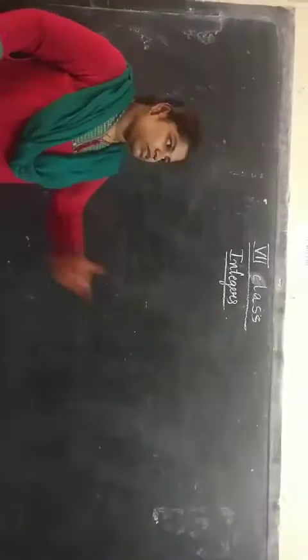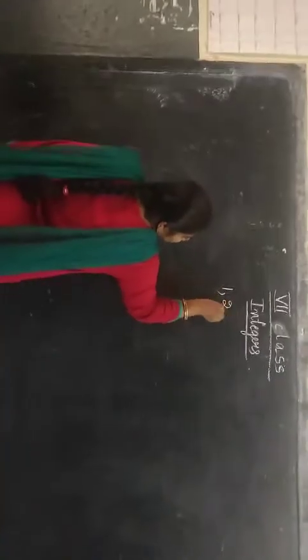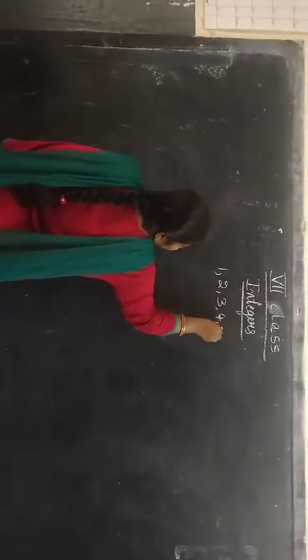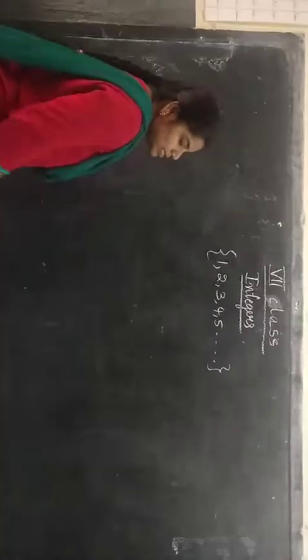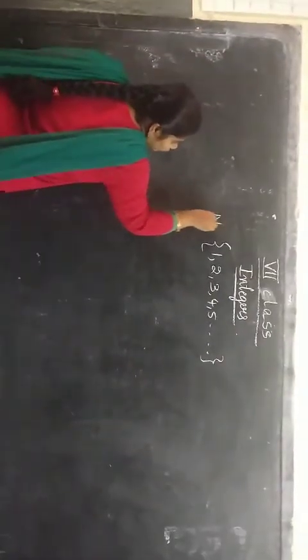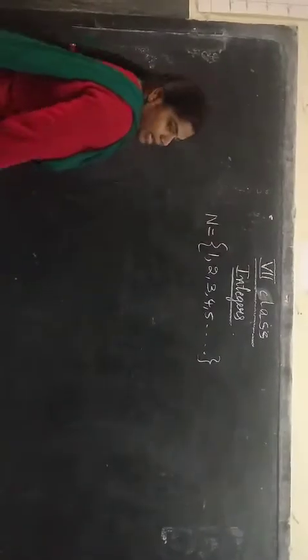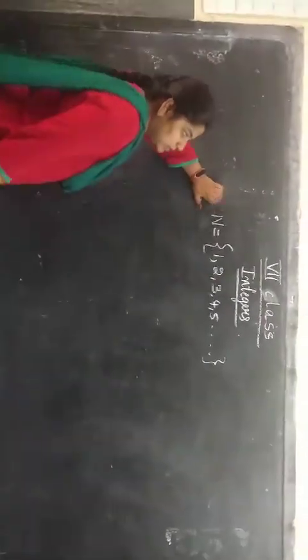Because our first chapter is integers. So before going to the integers topic, first we will learn what are natural numbers and what are whole numbers. Already we know what natural numbers are. All counting numbers we will call natural numbers. So natural numbers start from 1, 2, 3, 4, 5 and so on, and we denote the natural numbers with N.